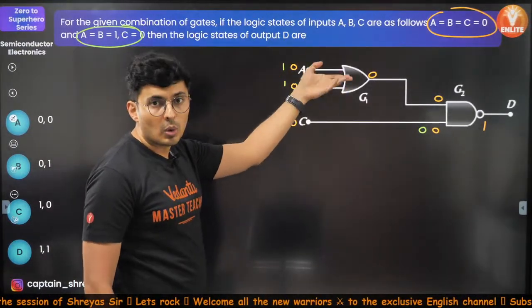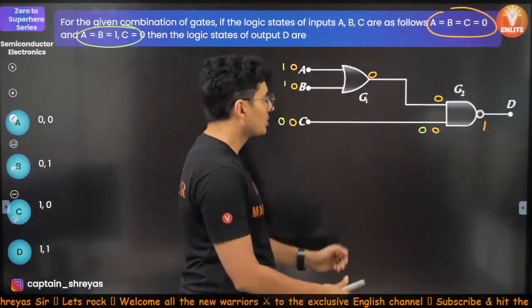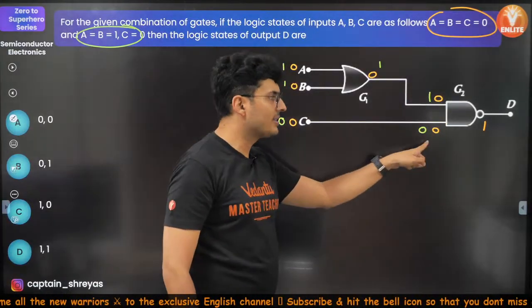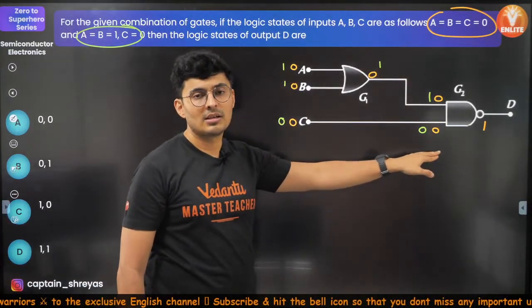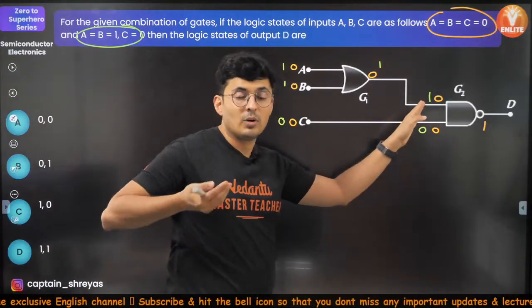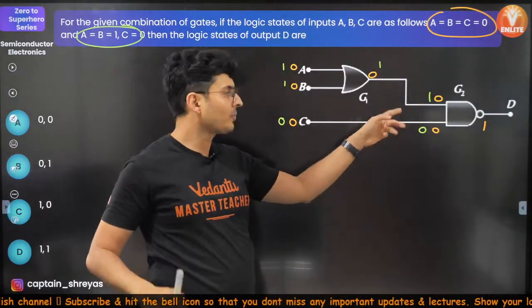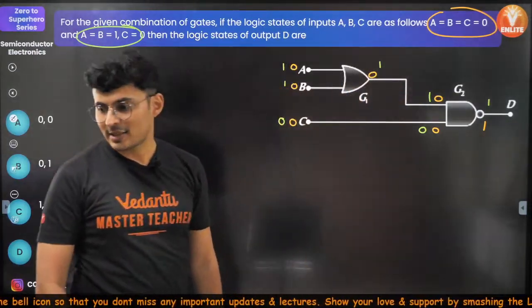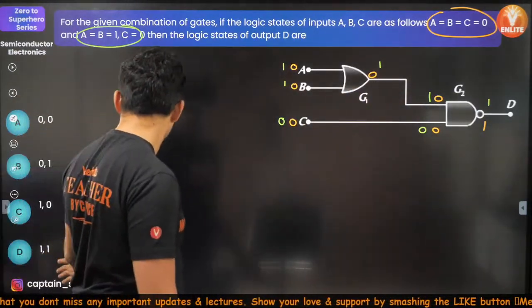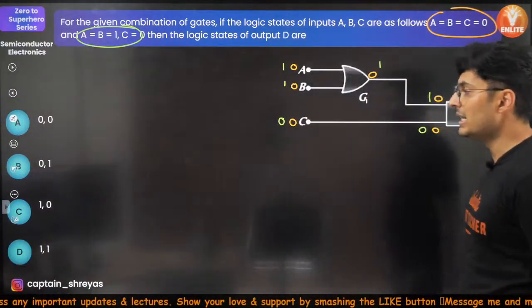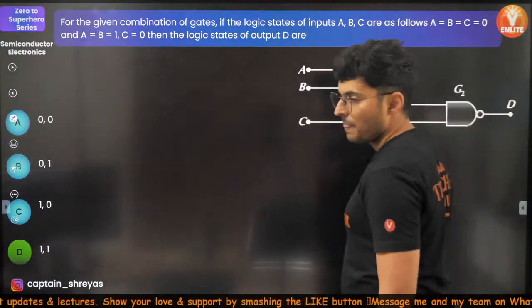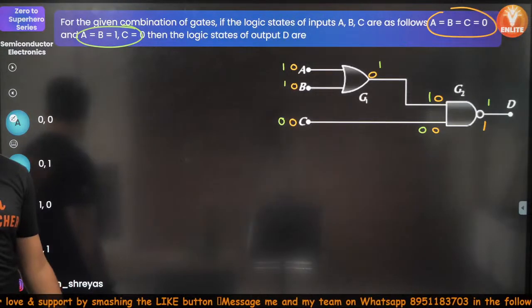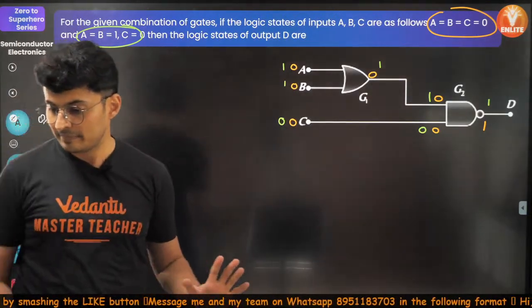1 or 1, true or true, will be true. So this will be 1. If this is 1, this is also 1. 1 and 0, true and false. Both should be true. No, it's false, and the negation of that will be true. Hence 1. Hence both options should be 1. It's not C, it will be D. Check it out. Yes, it is D. Understood? Perfect?